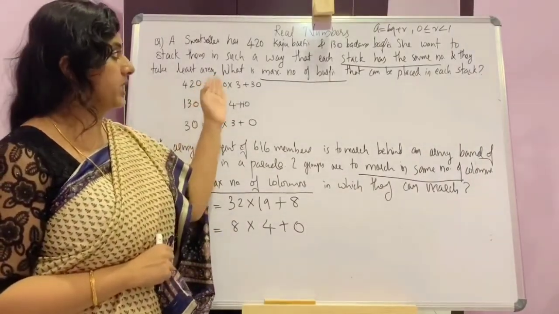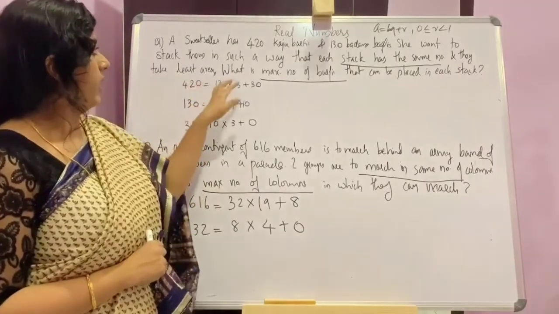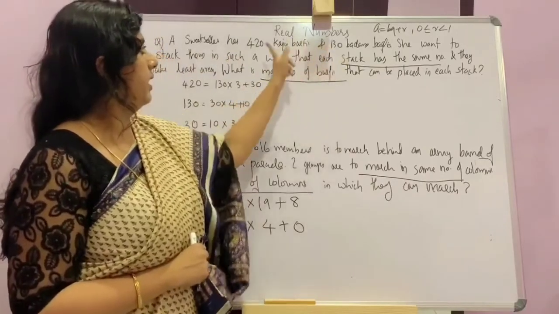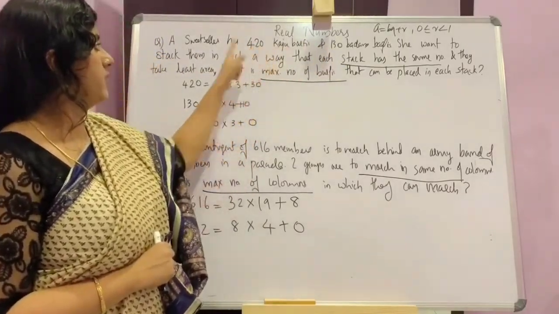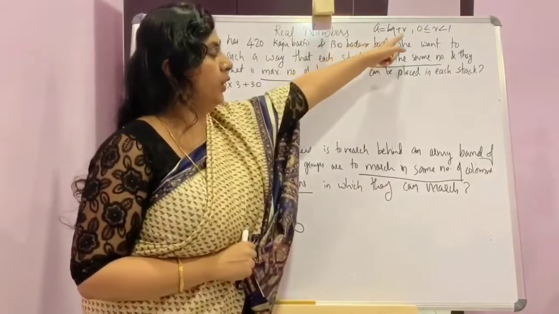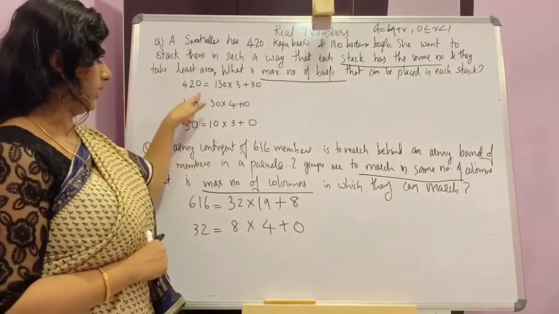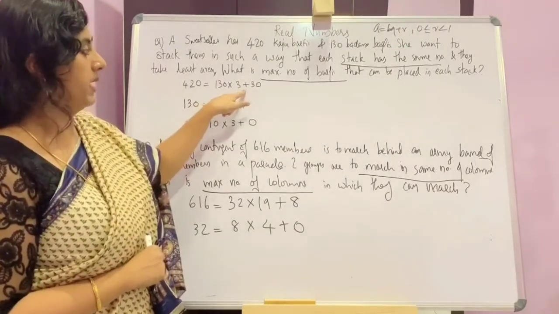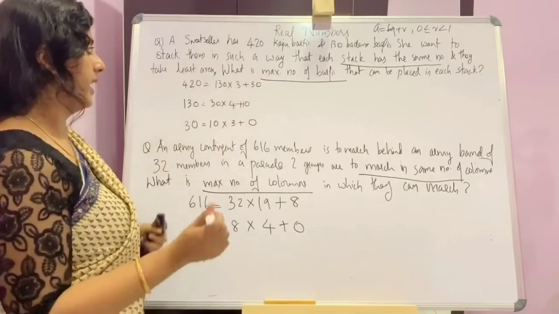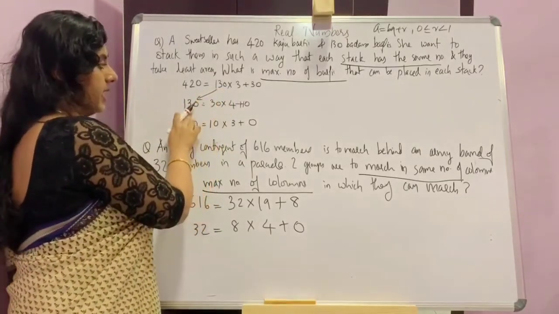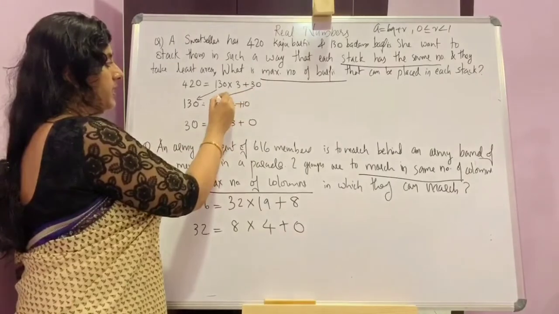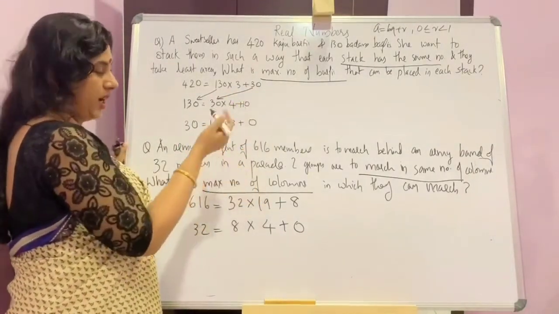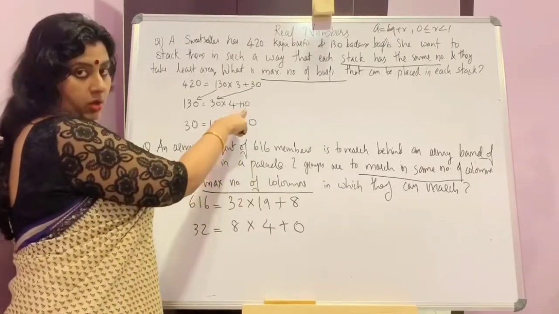So using Euclid's division lemma, we will write, there are two numbers here, 420 and 130. This is the greater number, so this will be the dividend here, in the a equals bq plus r form. Then 420 is equal to 130 into, here quotient is 3, plus remainder 30. Now in the next step, 130 becomes the dividend, 30 becomes the divisor. Dividing, you will get quotient as 4 and remainder 10. You can't stop since the remainder is not 0.